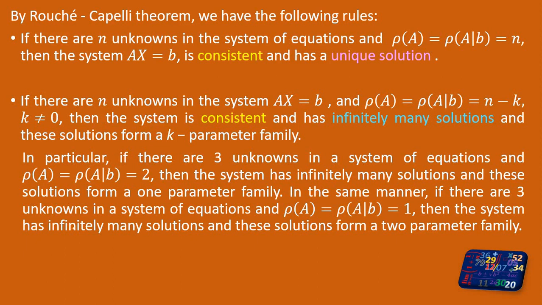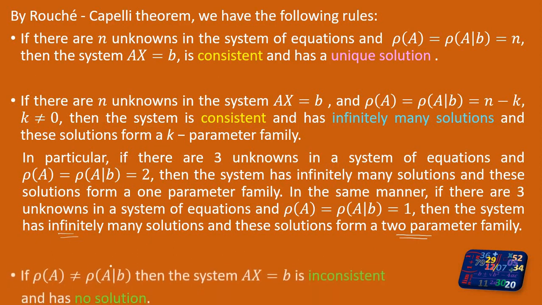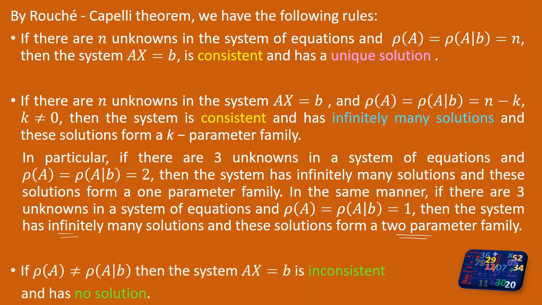Then it has a solution, no doubt, infinitely many solutions, and these solutions form a 2-parameter family. We are going to study problems in finding solutions for this. Third condition: what will happen if the ranks are not the same? If the ranks are not the same, the system is inconsistent and it has no solution.